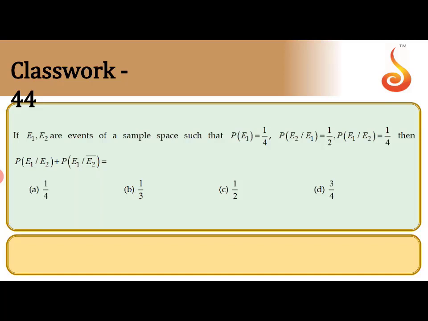Here E1, E2 are events of a sample space. P of E1 is 1 by 4. P of E2 given E1 is 1 by 2. P of E1 given E2 is 1 by 4. Then they are asking the value of P of E1 given E2 plus P of E1 given E2 bar. So P of E1 given E2 is already given. Our job is to find P of E1 given E2 bar. For that we first want P of E2.